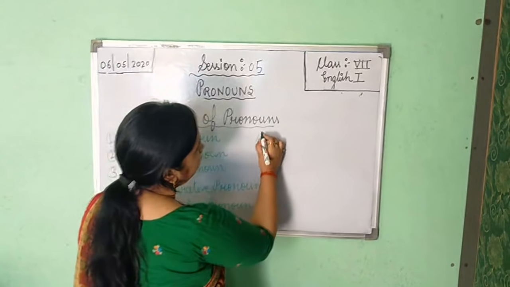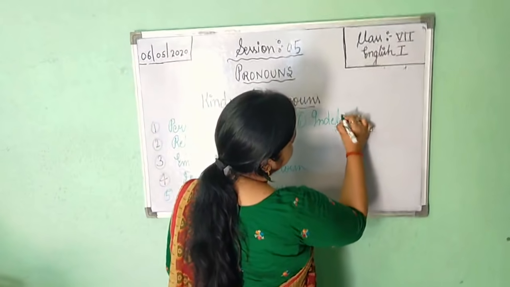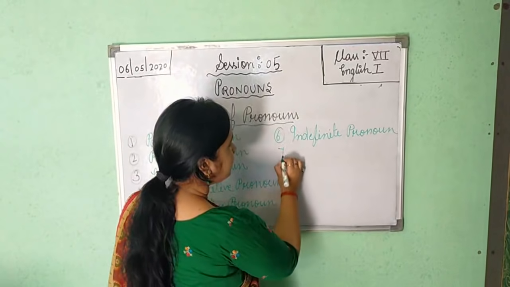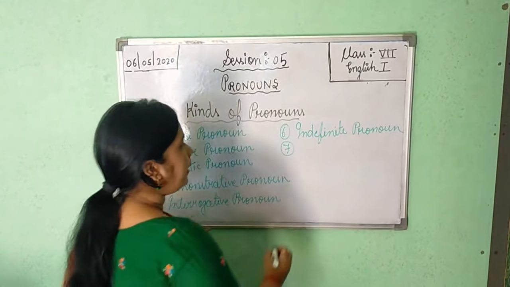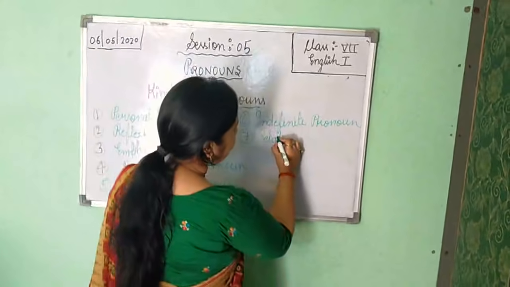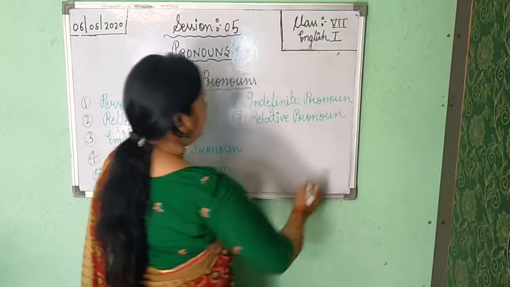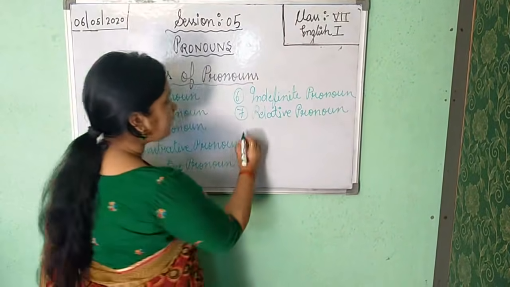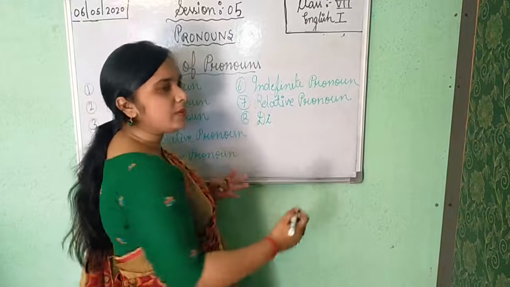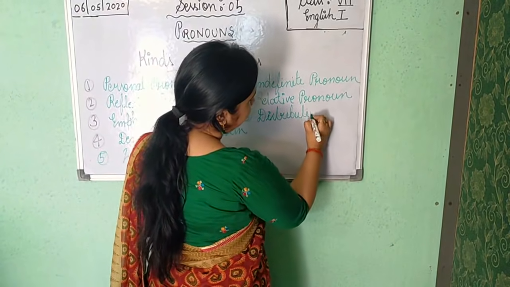The sixth kind is your indefinite pronoun. And seventh is your relative pronoun. Relative means which shows relation. And the eighth and last one is your distributive pronoun, which shows distribution. Distribution means division.